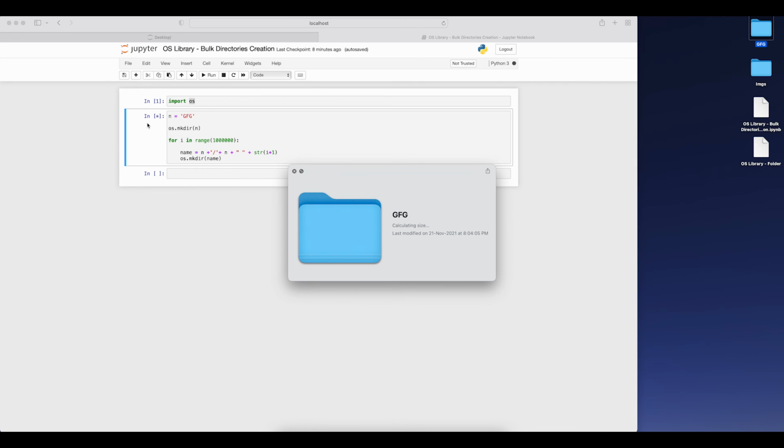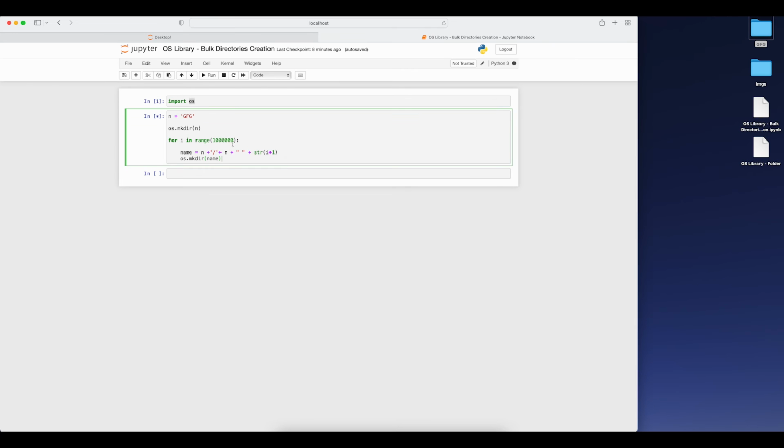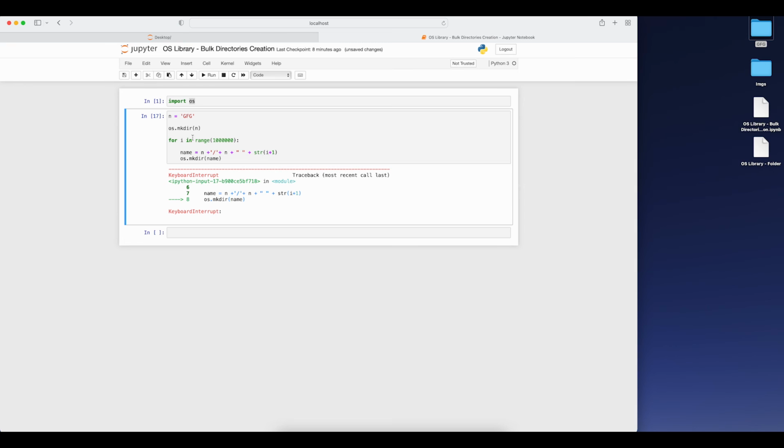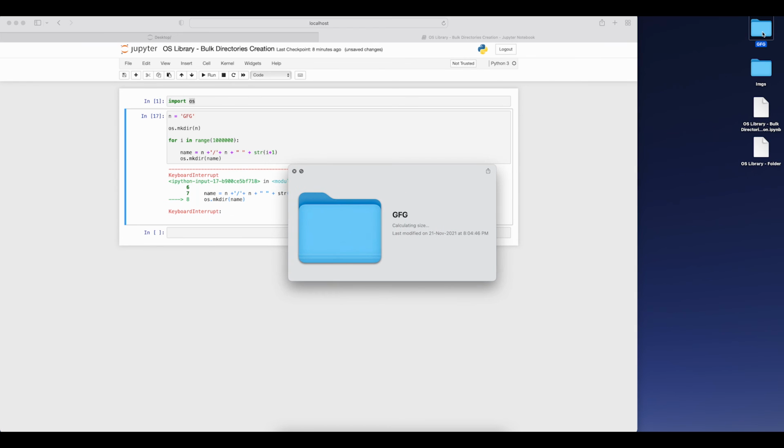So it will take 1 or 2 minutes to evaluate, because 100,000 is done in 2 seconds, so 1,000,000 would be done in 200 seconds. So that you will get the basic calculation, like how the process is being done. But yes, it is creating it. And let's suppose if it is taking too much time for you, you can stop the execution by clicking on this. You can go back, go to the GFG, and check it is calculating the actual size of the folder.